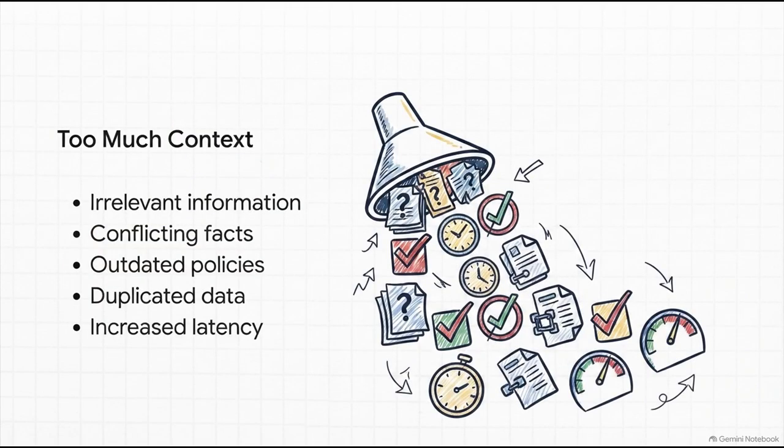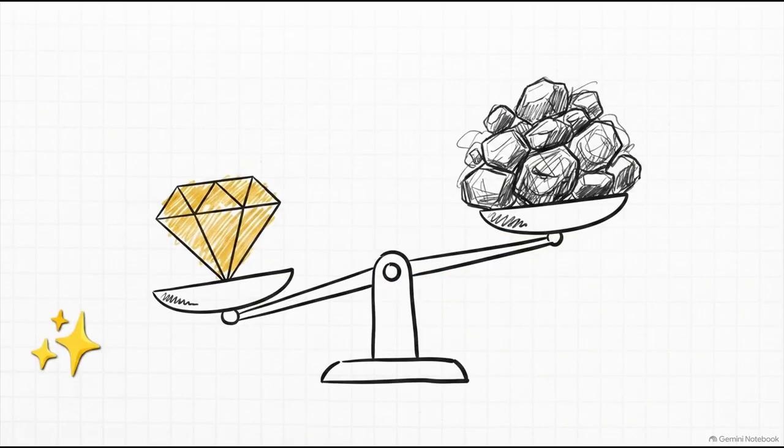Throwing everything at the wall like that causes some severe problems. You end up feeding the AI conflicting facts or totally outdated policies. It creates duplicated data. And, well, from an engineering standpoint, it drastically drives up your computational costs and totally bogs the system down. You're literally burying the important facts under a mountain of noise. And this brings us to a really vital principle. Context quality matters infinitely more than context quantity.